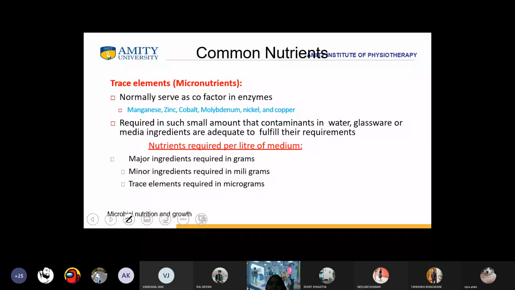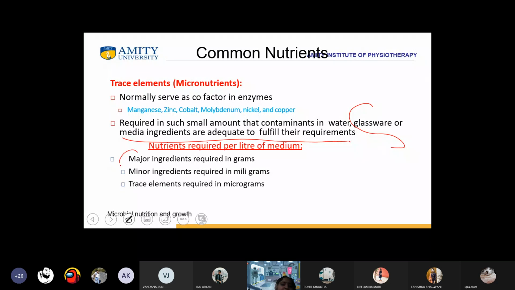Then we have trace elements. Often we call them micronutrients when it comes to the human body, but they normally serve as cofactors in enzymes. So these are manganese, zinc, cobalt, molybdenum, nickel, and copper. They are required in such small amounts that contaminants in water, glassware, and media ingredients are adequate to fulfill their requirements.